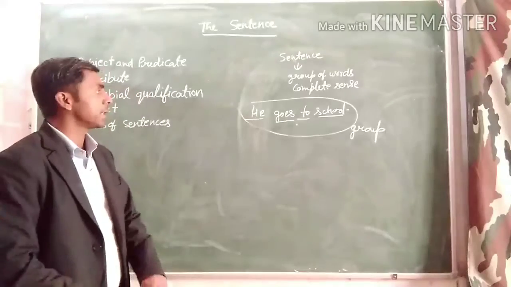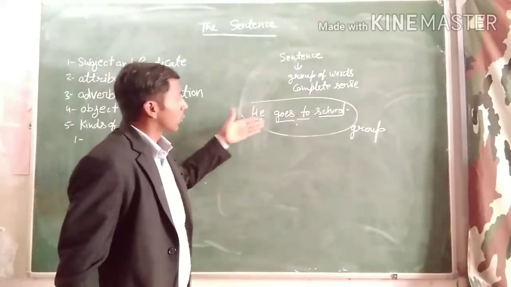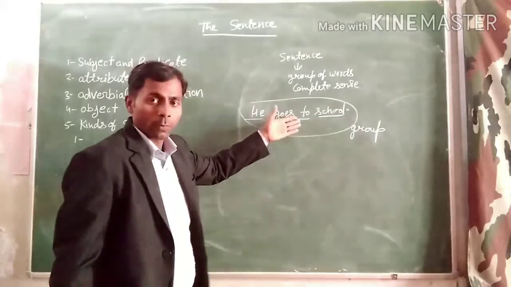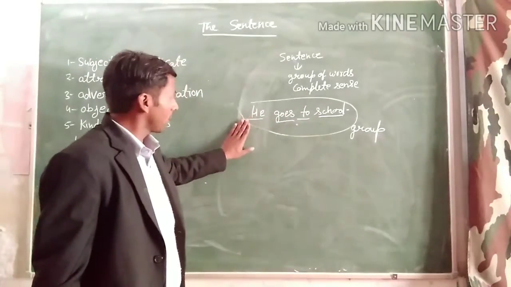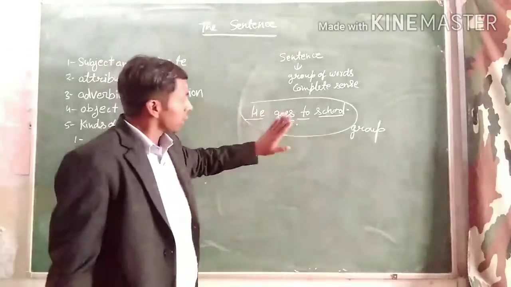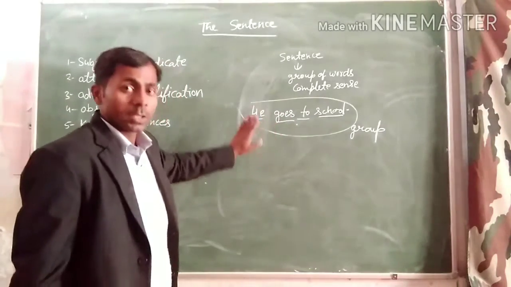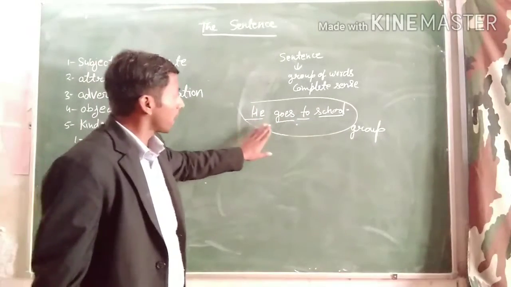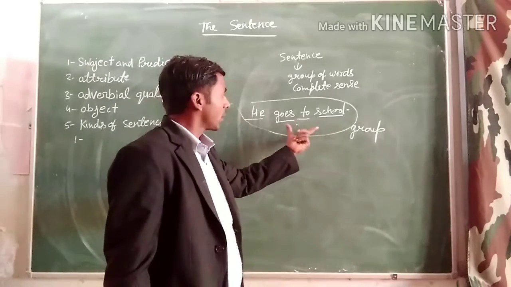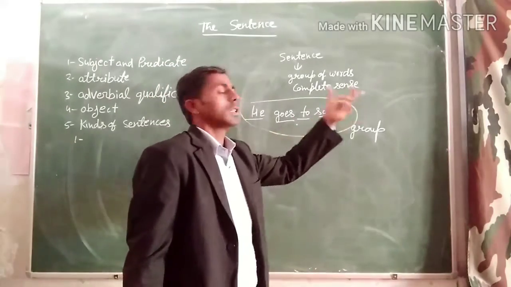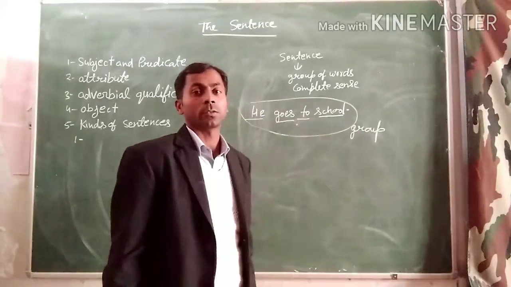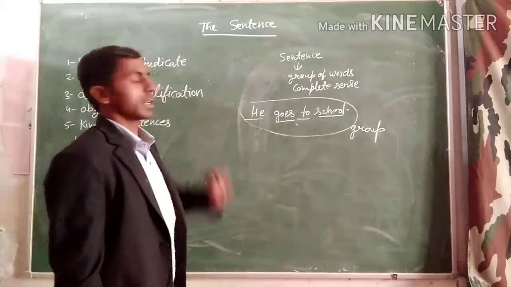So we can define it easily: the sentence is a group of words that make a complete sense. For example, he goes to school. In this sentence, there are many words used, and this group of words expresses complete sense. So we can say that it is a sentence.